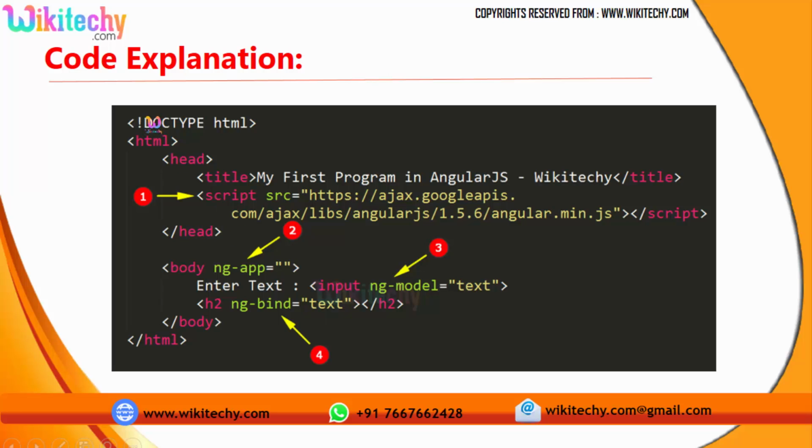So here is a small piece of code I've written. You're able to see the HTML with the head tag and body tag. As I told, I put a title, and apart from that, your script will have the path of AngularJS from googleapis.com. This is the reference library. And here is the body tag. The body tag has ng-app, which is the starting point of AngularJS code.